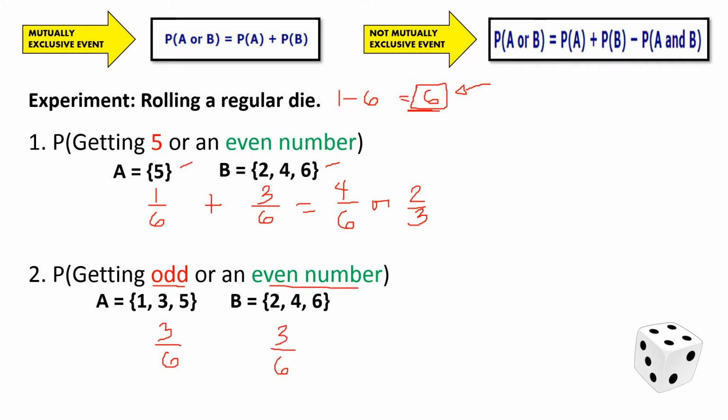Upon looking at the elements of the first event and second event, or set A and set B, we don't have common elements again. So this event in number 2 is under mutually exclusive event as well. So no subtracting value. We simply add these two. So 3 over 6 plus 3 over 6. 3 plus 3 gives us 6. We copy the denominator 6 since we are dealing with similar fractions. And 6 divided by 6, therefore, our final answer is 1. So hope you understand. Let's have another example.